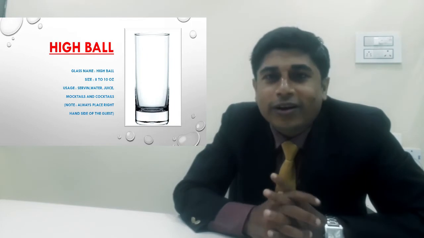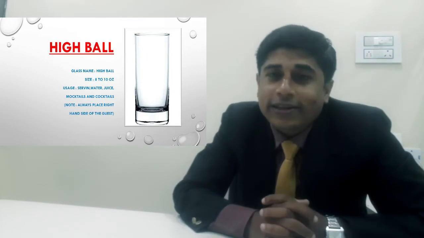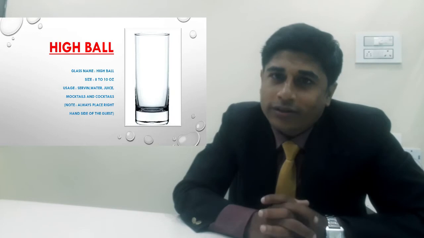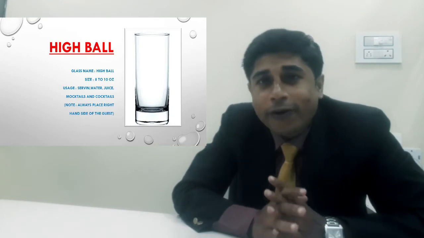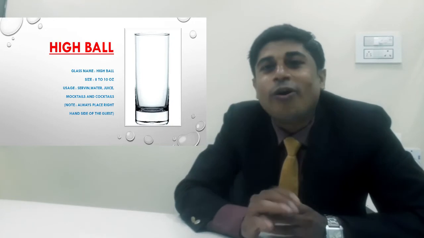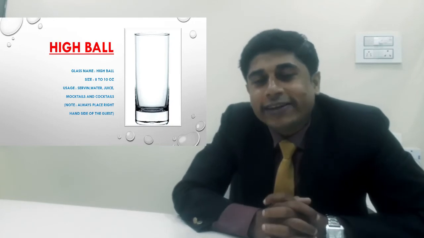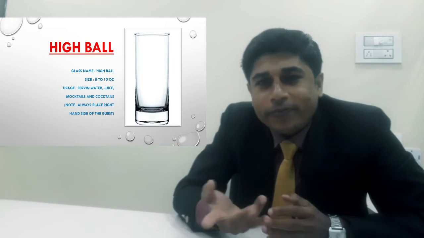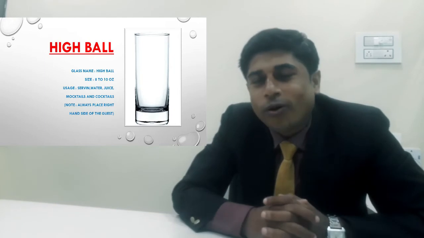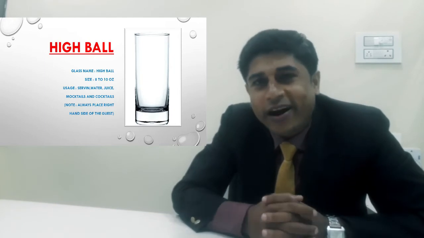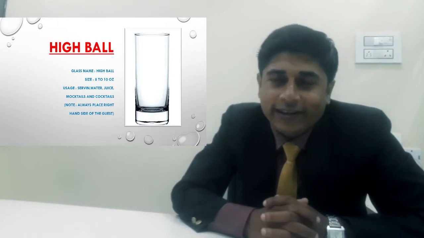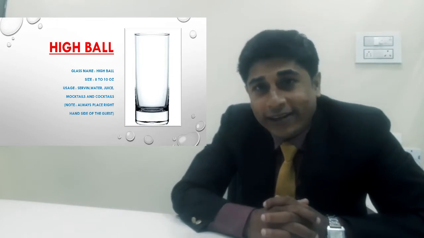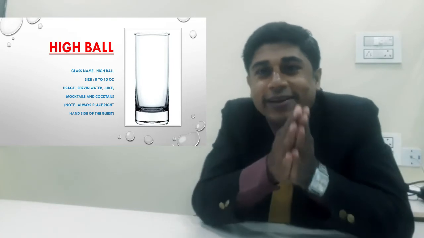We use this glass in banquets, restaurants and bars. At the bar we use it for long cocktails like gimlet, Jim Beam, and Long Island iced tea. These cocktails go in this glass very easily, and you can also serve the Bloody Mary. Some resorts serve the Bloody Mary too.